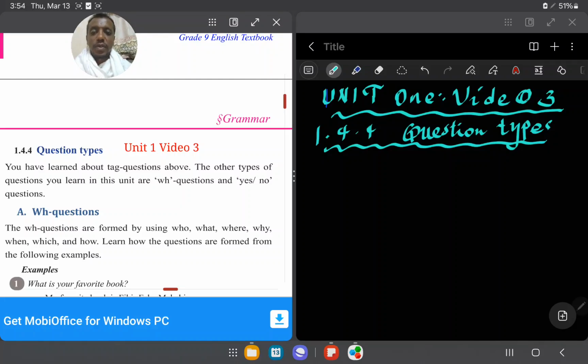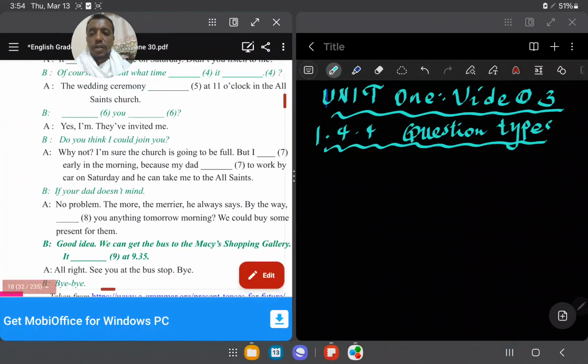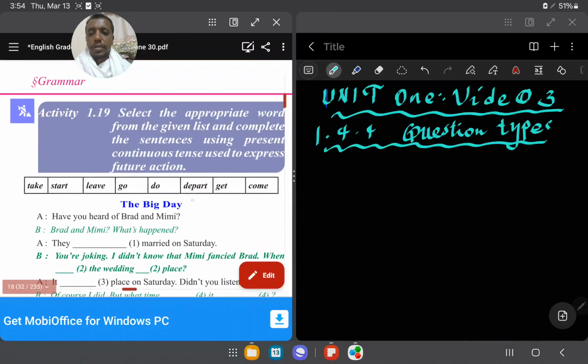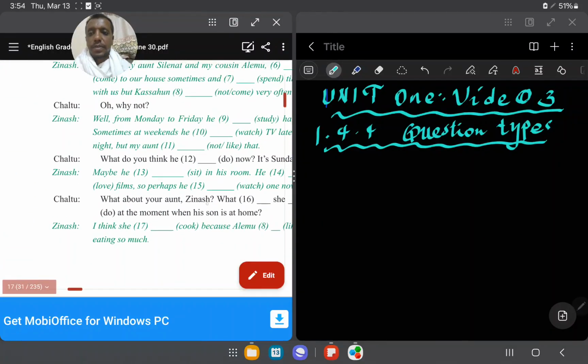Students, so far we discussed in the previous video, that is video 2, some pointers: the grammar, tenses, and tag questions. To say something about the pointers in the previous video, let me show you some questions. So far, for example, we discussed tag questions and the present continuous tense plus the simple present tense.